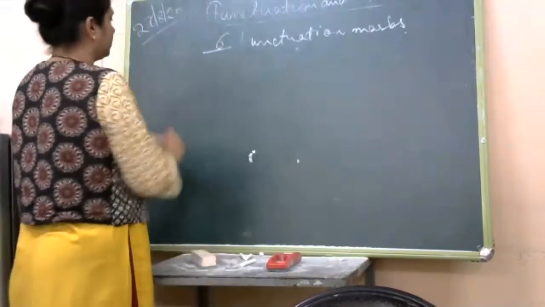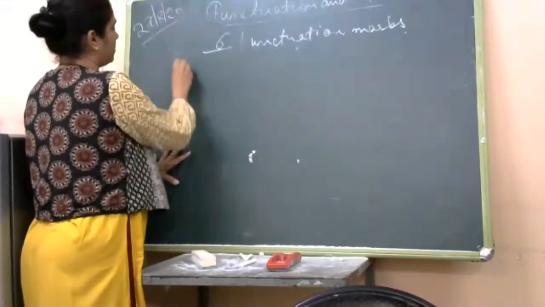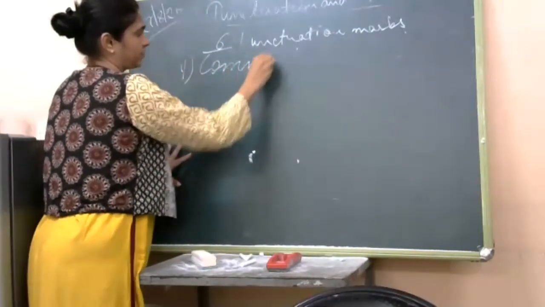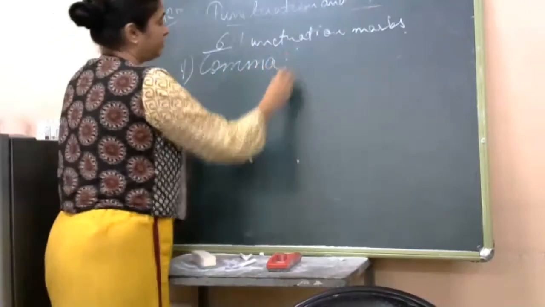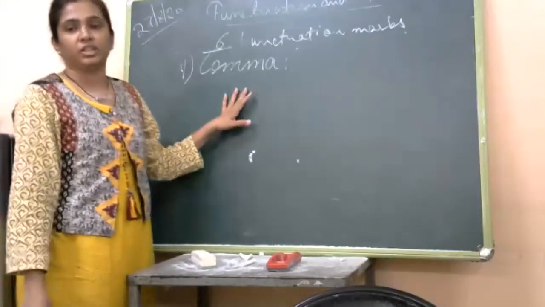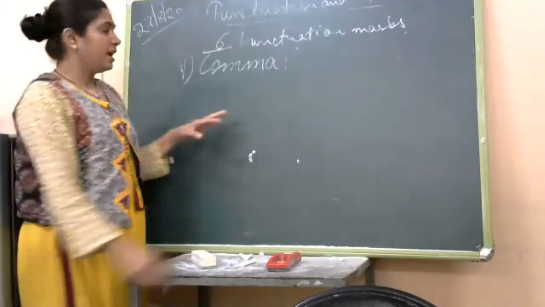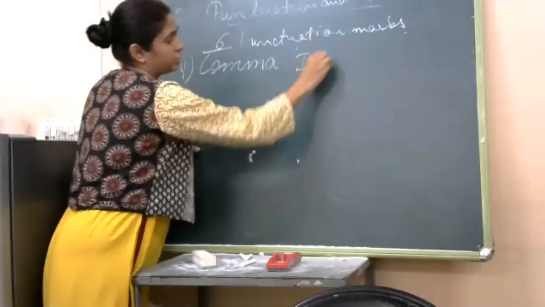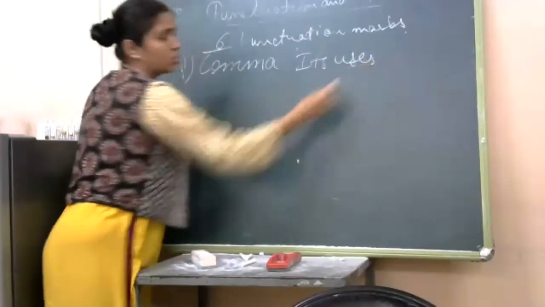The next punctuation mark is comma. Now, when we study about comma, there is more than one condition in which we use a comma. We'll study about its uses. That is, when do we use a comma?